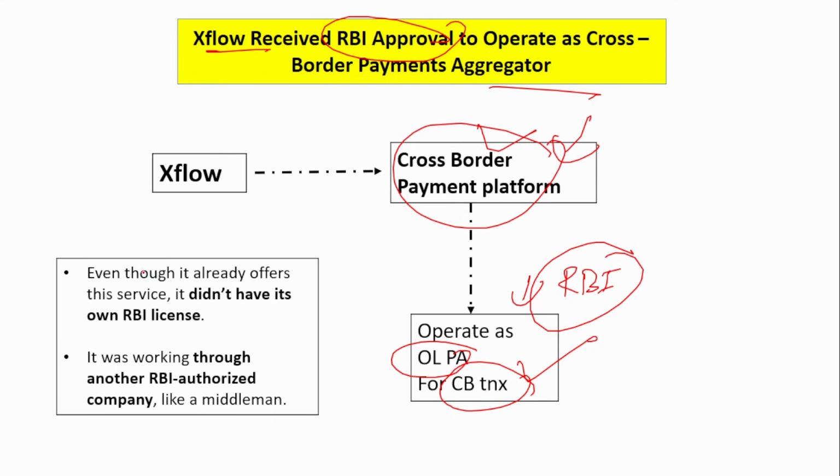You see, previously, though it was acting as a cross-border payment platform, it did not have its own RBI license. Then how was it working? It was working through another RBI authorized company only. So it was not working independently. It was completing the cross-border transaction only through another RBI authorized company. It was acting like a middleman. Now, if you see, it has got the online payment aggregator license for the cross-border transaction. Okay, remember the company name is Xflow.